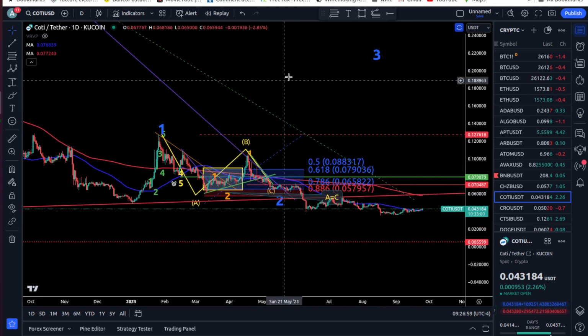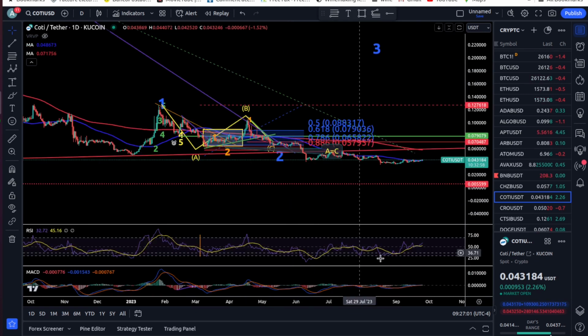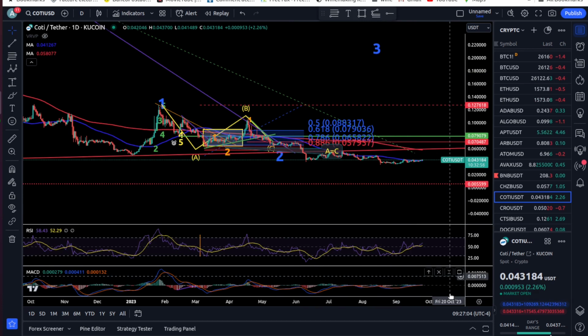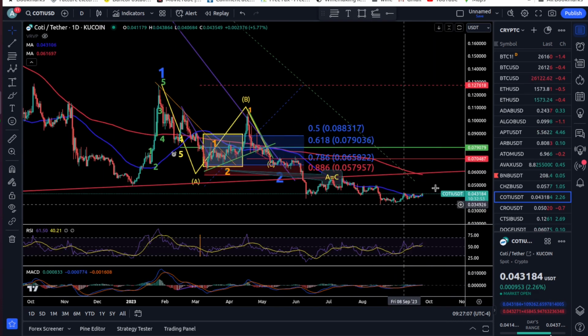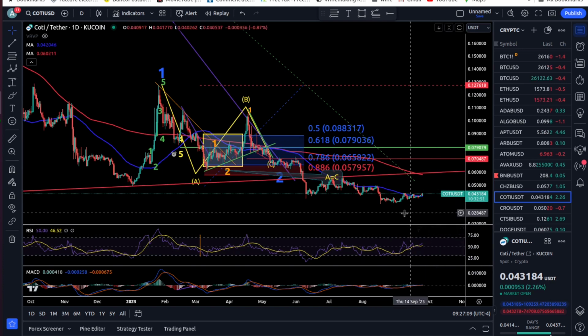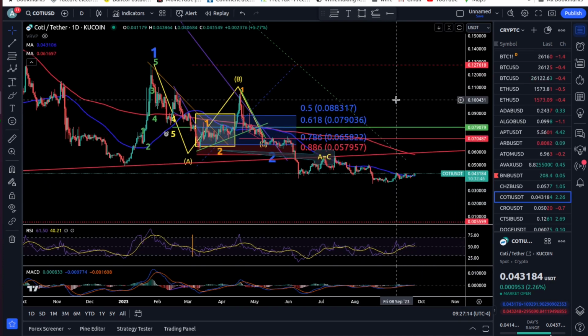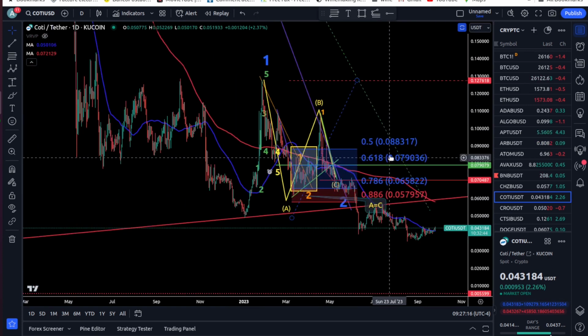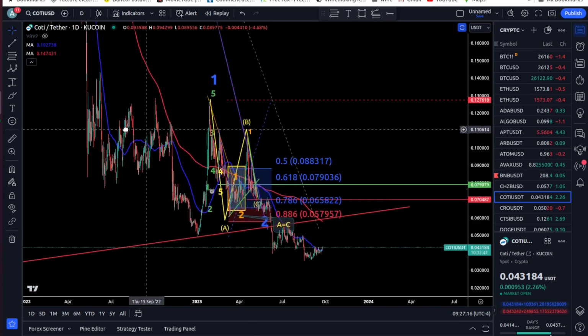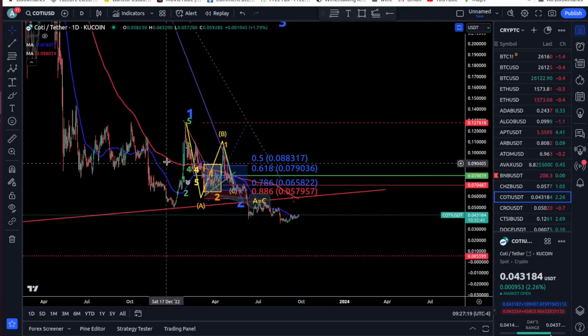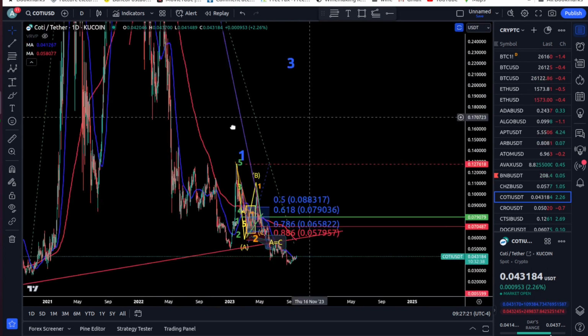Now this is the daily. Let's see the indicators. As you can see, price is going slightly higher, and RSI is going too high, so I don't see any divergence here. Is price done with the corrective movement? I thought I had a bigger Fibonacci retracement. I guess I didn't.